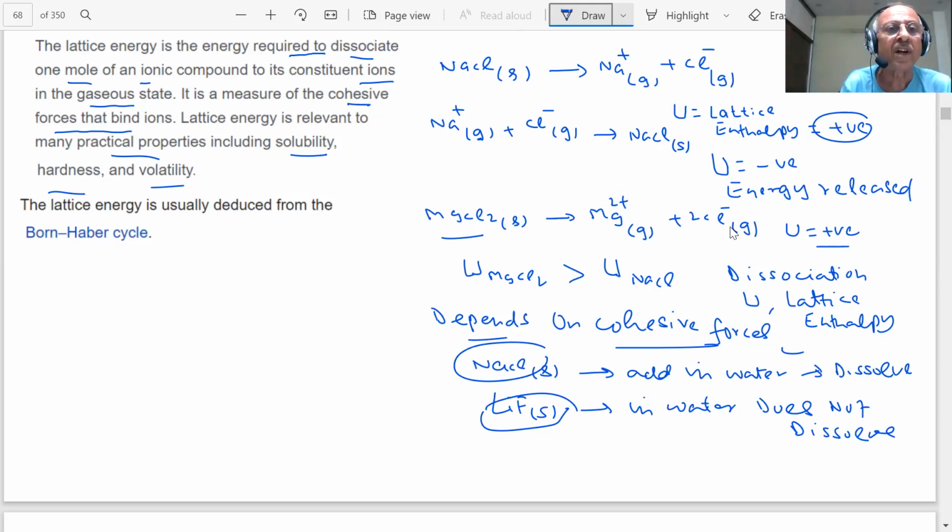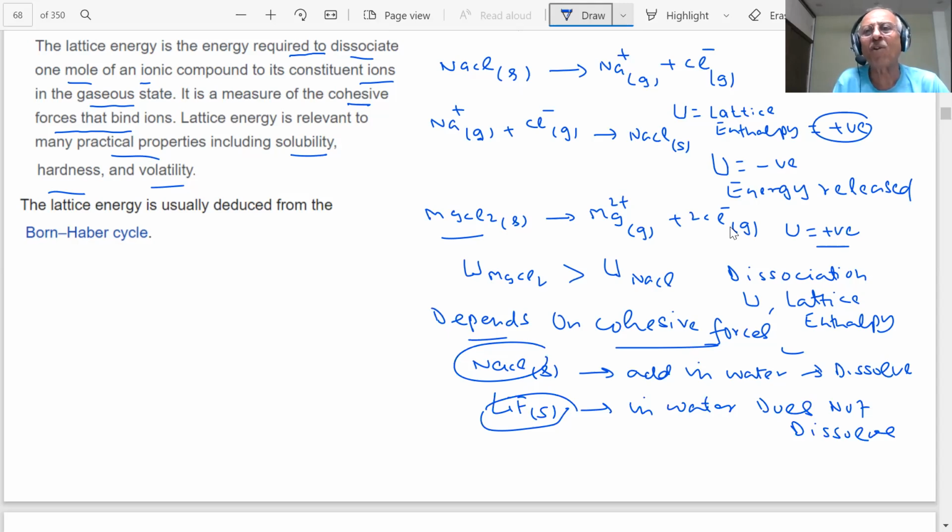Therefore, solubility, hardness. What do you mean by hardness? If the attractive forces are stronger, students, what will happen? Then it will become a hard substance. Volatility also: if the attractive force is strong, then it will not be volatile. If the attractive force is weak, the substance will form vapors easily. Yes or no? Yes, sir. So lattice enthalpy is important.